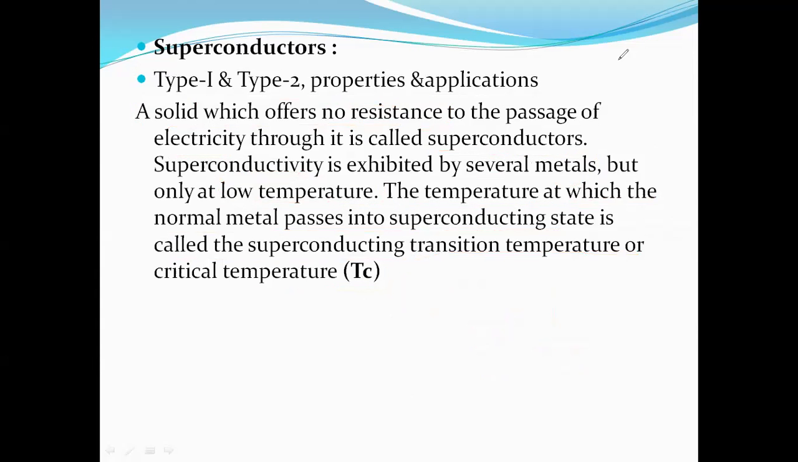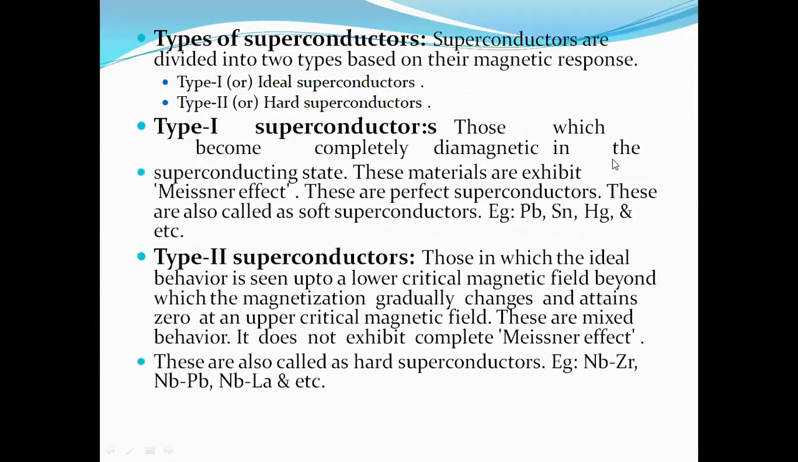You will see step by step. When we are discussing superconductors, there are two main classifications: number 1, type 1 superconductors, and number 2, type 2 superconductors. I will tell you the difference between type 1 and type 2. Type 1 are the ideal superconductors, and type 2 are non-ideal superconductors. When we discuss the magnetic properties of superconductors, they show excellent diamagnetic nature.